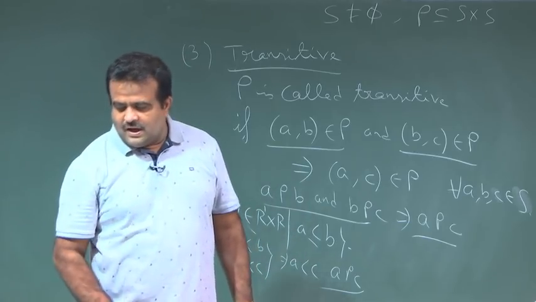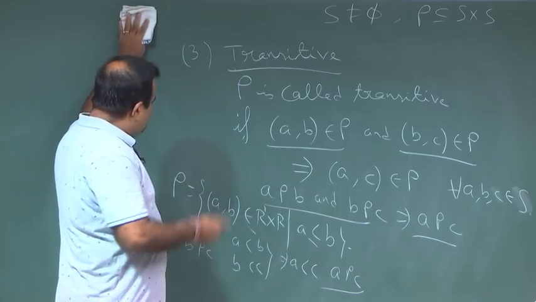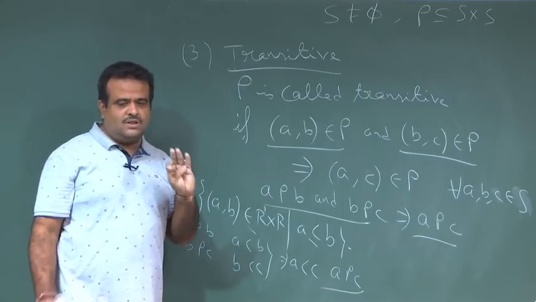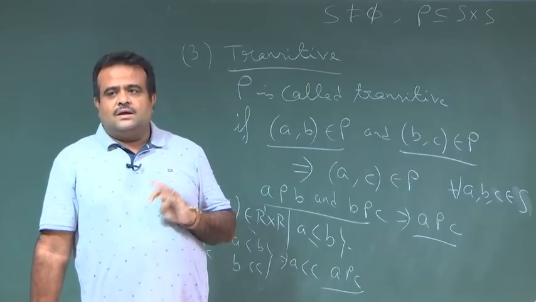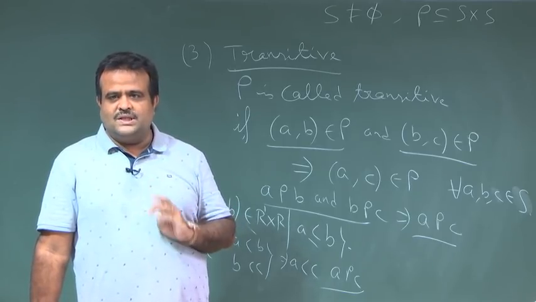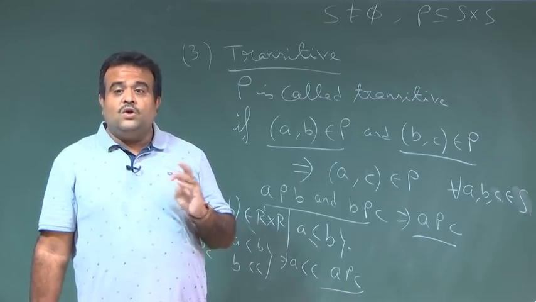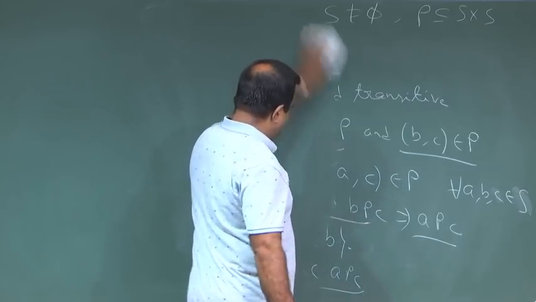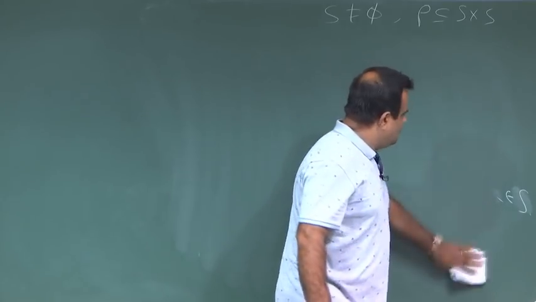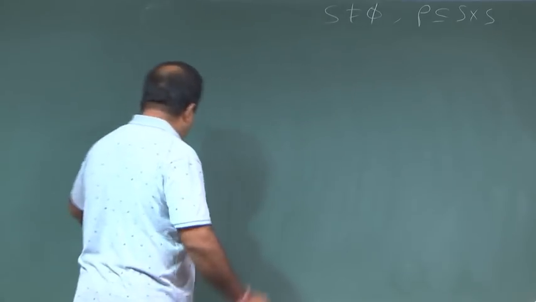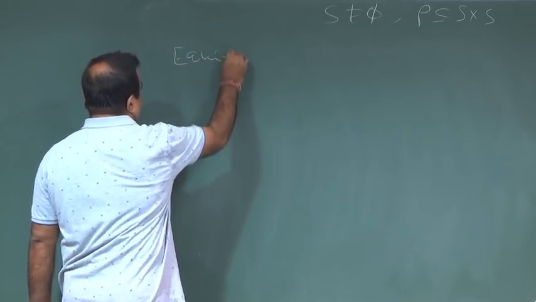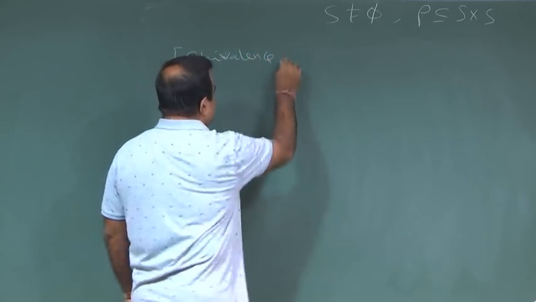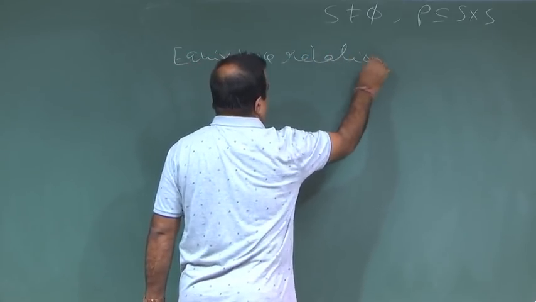Okay. Then if these three properties are satisfied for a relation, reflexive, symmetric, transitive, then we call the relation an equivalence relation. That is the definition of equivalence relation. So, let us define the equivalence relation.